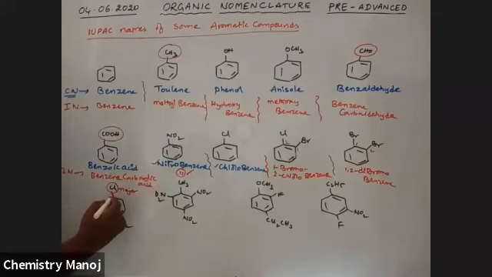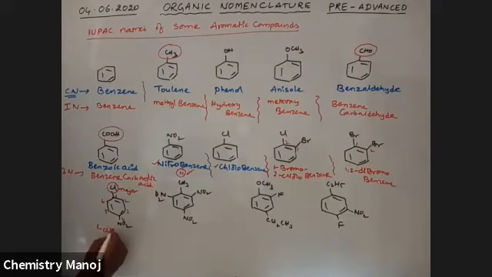That's why the carbon bearing chlorine should be the first one. Then second, third, fourth, fifth, sixth. Therefore, 1-chloro-4-nitrobenzene is the IUPAC name of this compound.